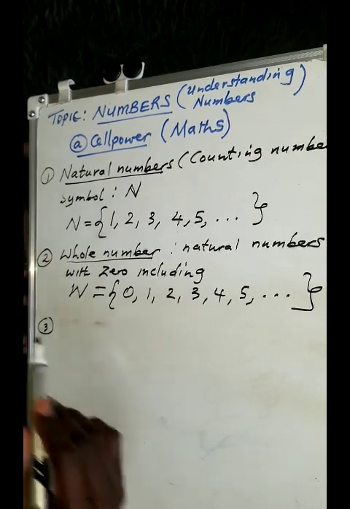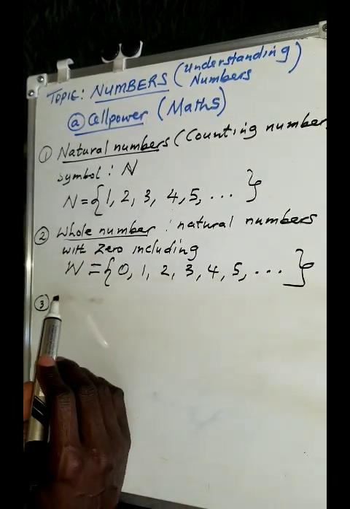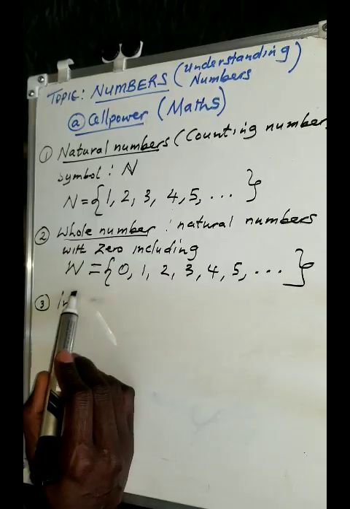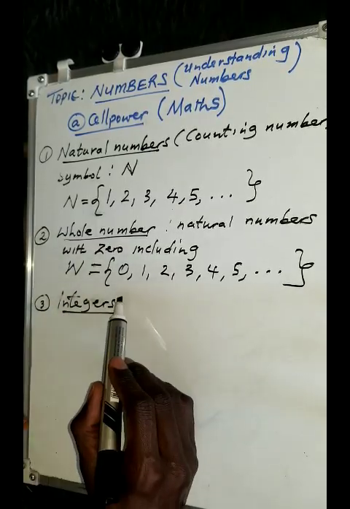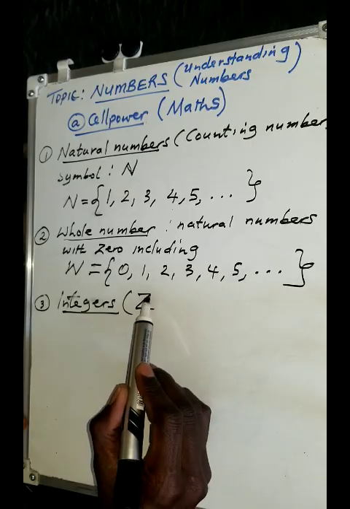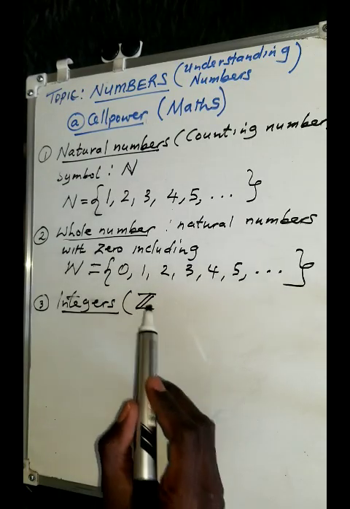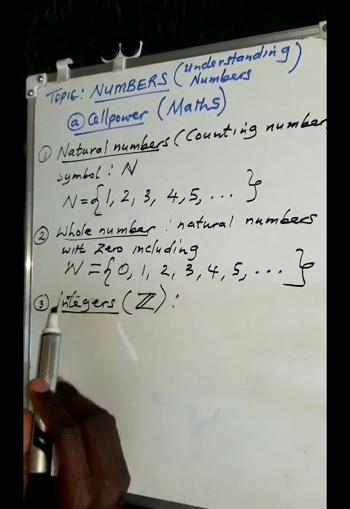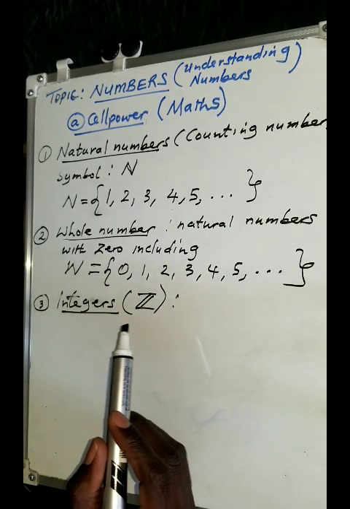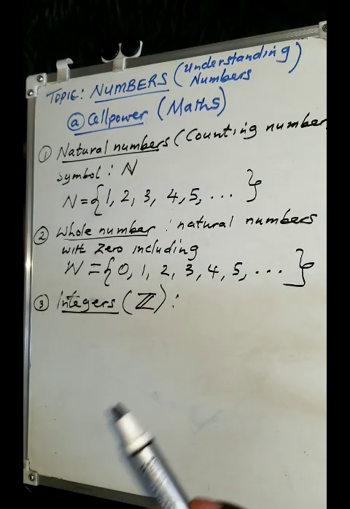The other type of numbers that you need to become familiar with are integers. You need to remember integers. Integers are represented by a symbol that looks like a Z. For integers, we are simply talking about both positive and negative whole numbers.